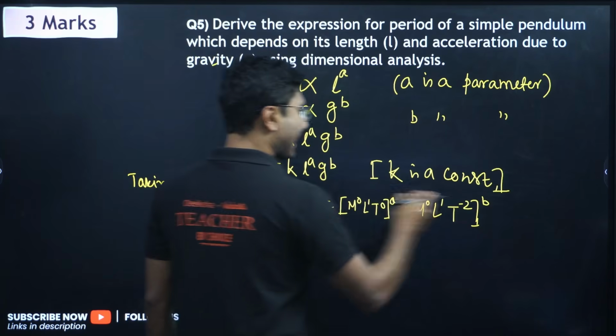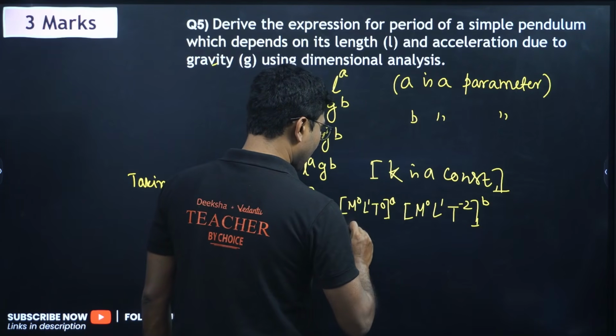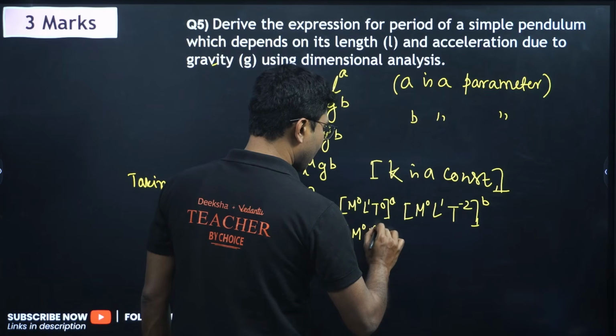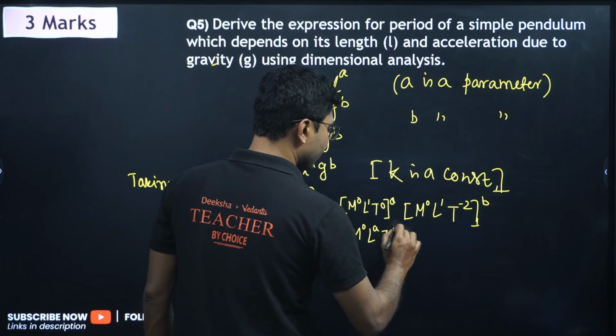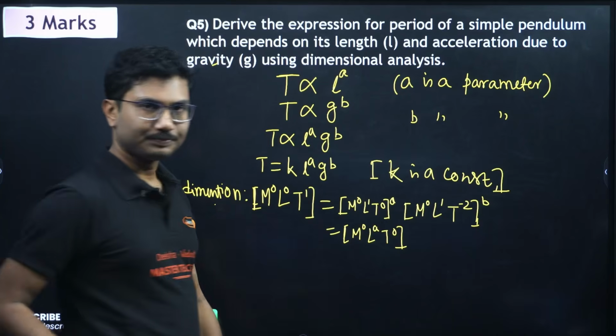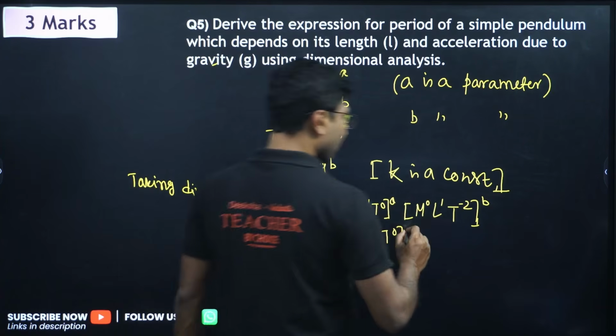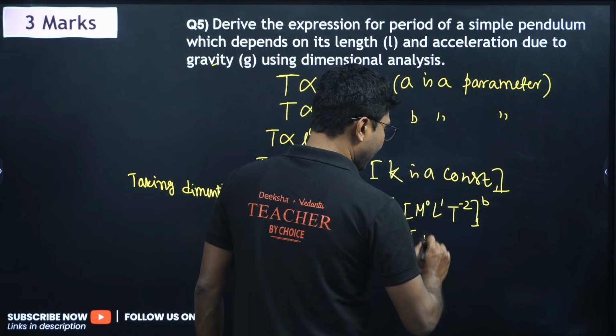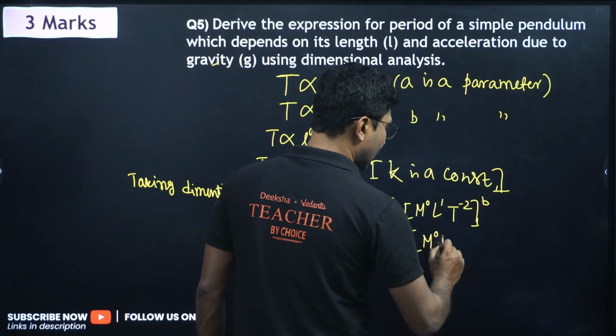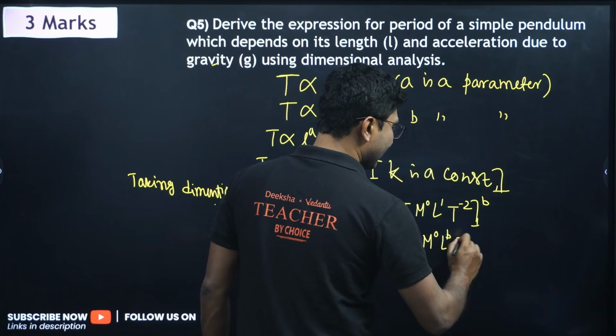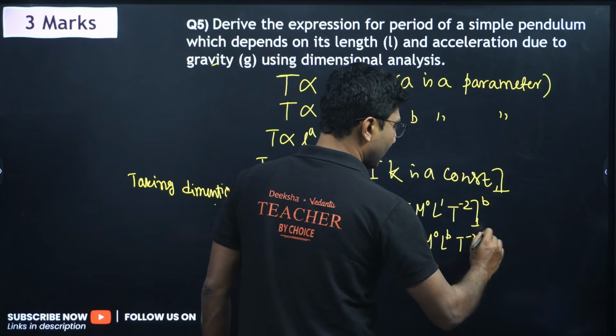Now take this A inside, so M to the power of 0 into A becomes M to the power of 0, L to the power of A, T to the power of 0. 0 into A is still 0, right? Similarly for B it will be M to the power of 0, L to the power of B, T to the power of minus 2B.